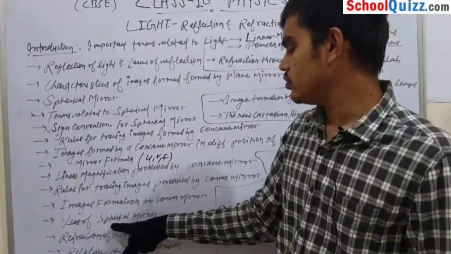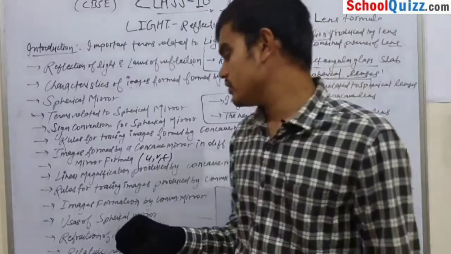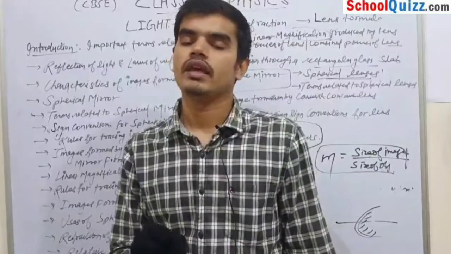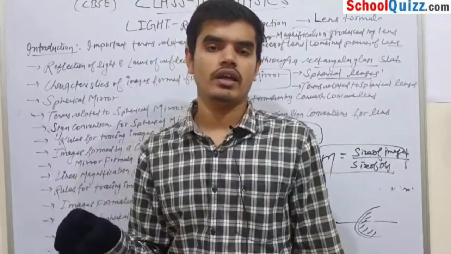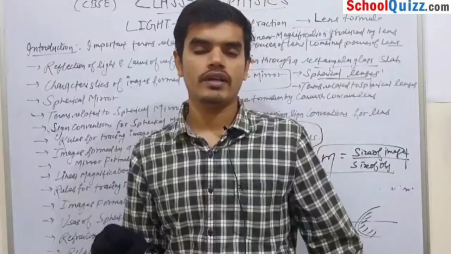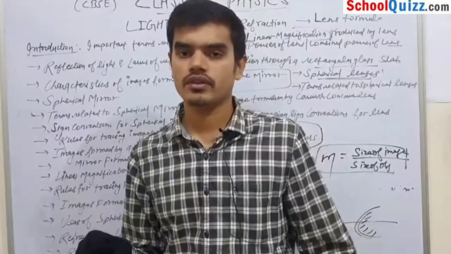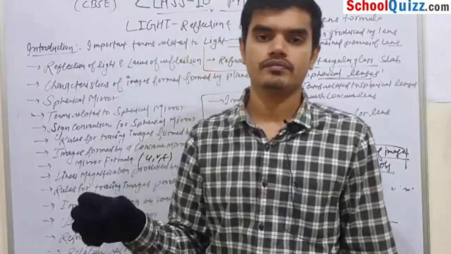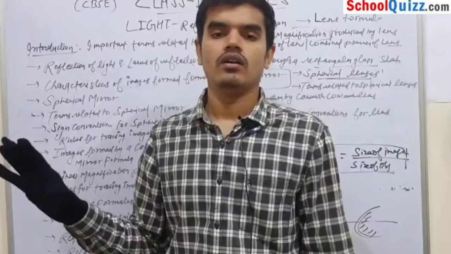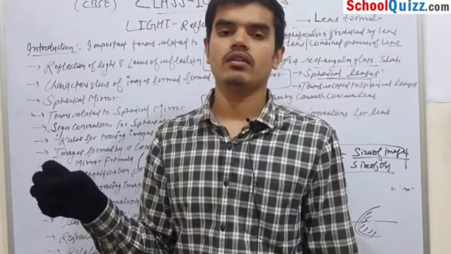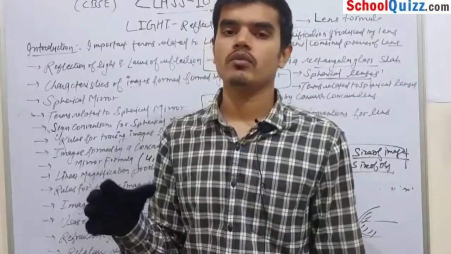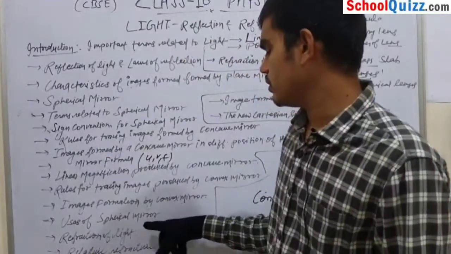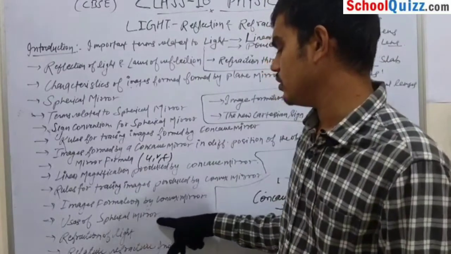Our next topic is uses of spherical mirrors. What are the uses of spherical mirrors? There are many uses of spherical mirrors in our day-to-day life. The first use, which I already explained, is for seeing our face. Another use is for making telescopes. It is used for making sunglasses, and it is also used in many vehicles, so that we are safe due to this mirror. We can ride safely due to this use of spherical mirrors.